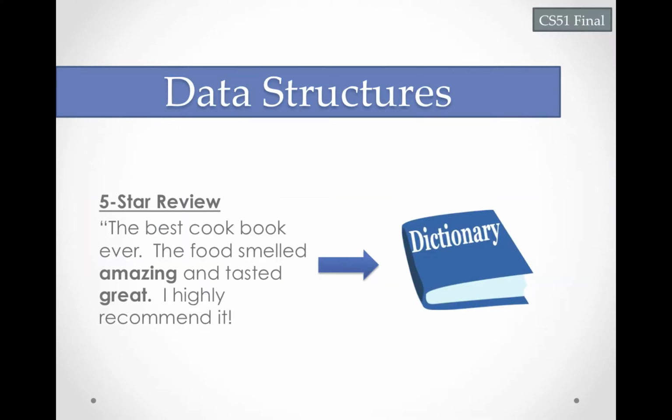Now, since we are dealing with a large number of reviews, each with a number of words, we needed a data structure capable of holding all these words within the reviews and yet associating certain values to each word. Therefore, we put the words in the reviews into a dictionary data structure in which individual words have values associated to them, like the number of times the word is in a 1, 2, 3, 4, or 5-star review.